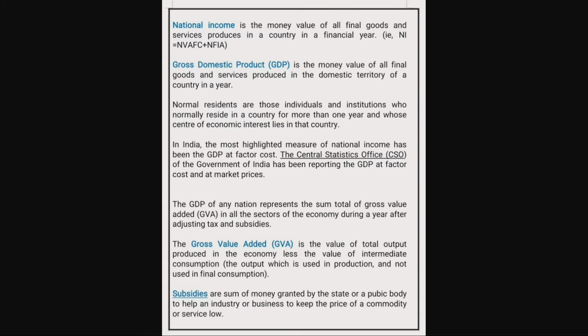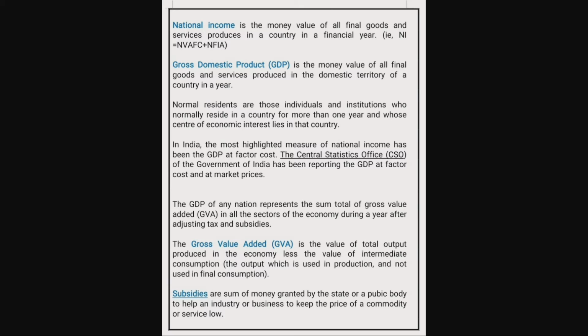What is this NFIA? NFIA is the income earned by the normal residents of a country from the rest of the world in the form of wages, salaries, interest, rent, etc. That is NFIA, net factor income from abroad. Then what is NVAFC? Before that, you have to know about GDP and factor cost.